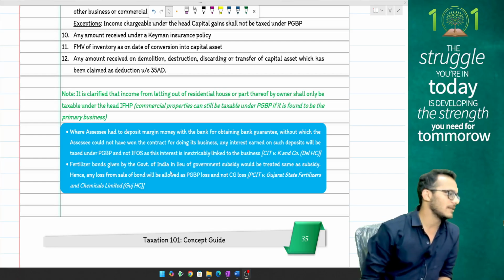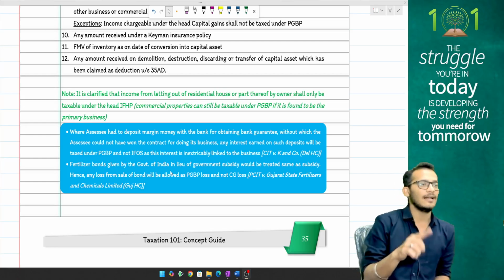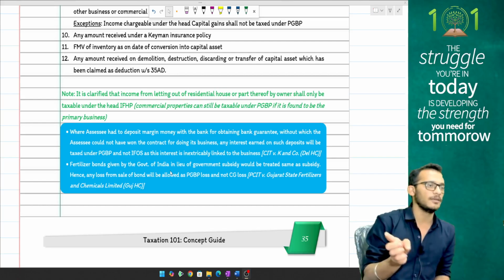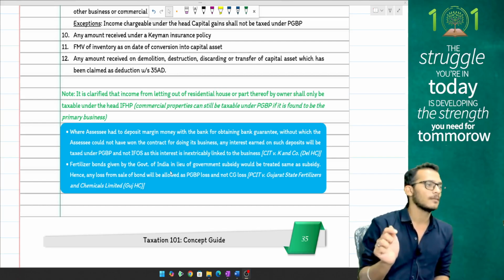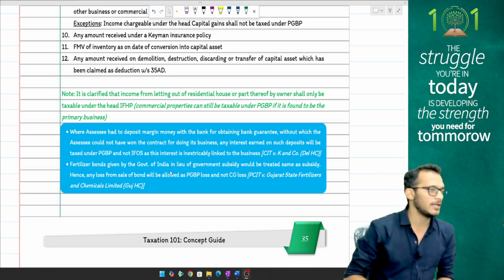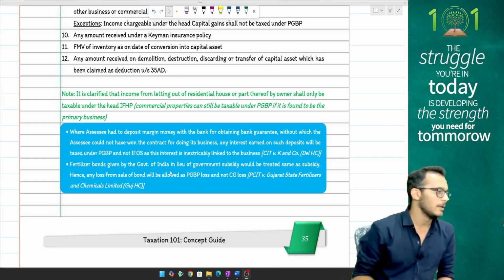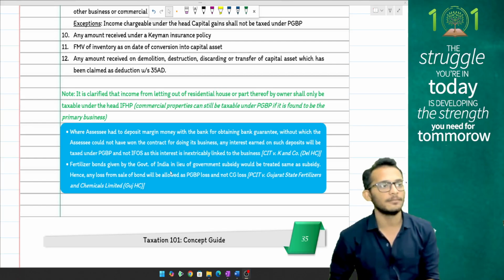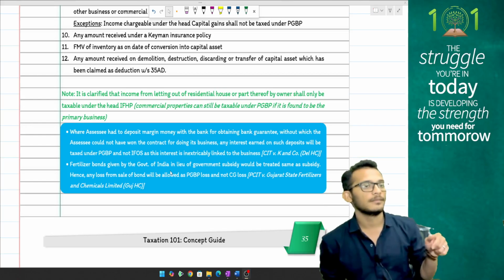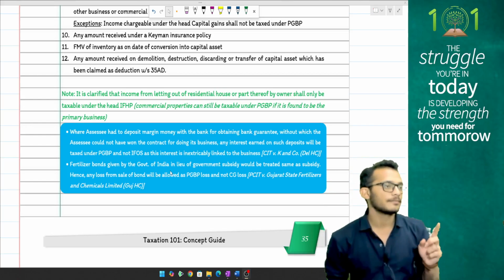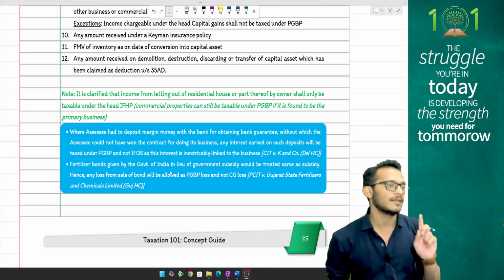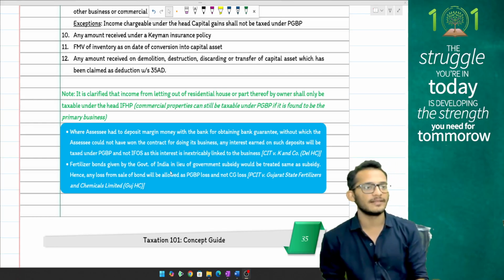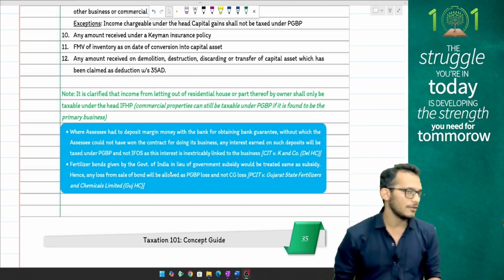A couple of other things you need to keep in mind, people: when a salary is received by a partner from a partnership firm, it is taxable under PGBP. It is not taxable under salaries. Any subsidy received from the government by a person will be taxable under PGBP, unless it is a capital subsidy, in which case it gets reduced from the cost of the asset.